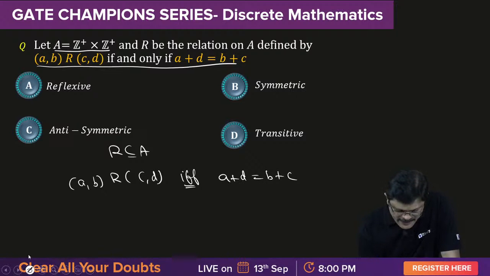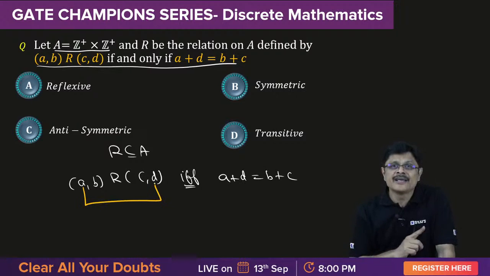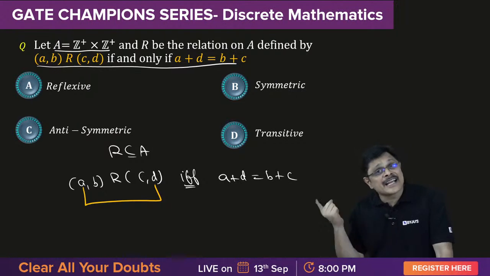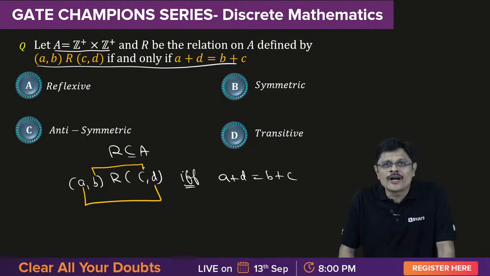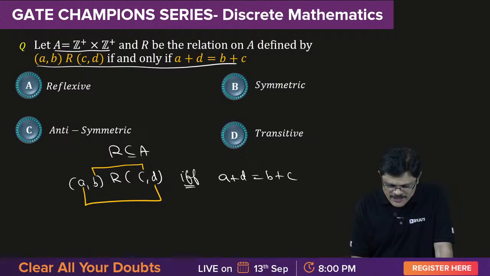It is simply like this. A plus D, the first coordinate here and the second coordinate in the second pair, sum, and the second coordinate and first coordinate in the second ordered pair sum must be the same. So this sum and this sum must be equal.